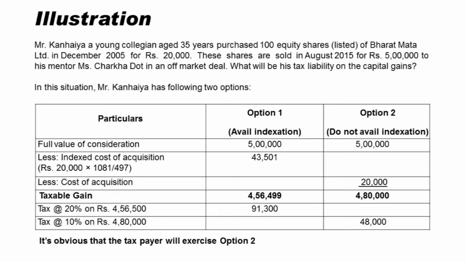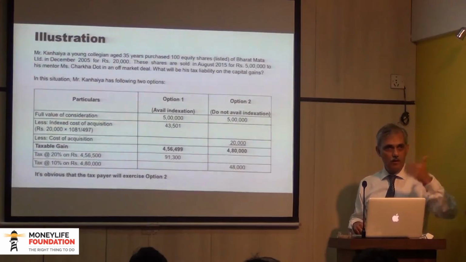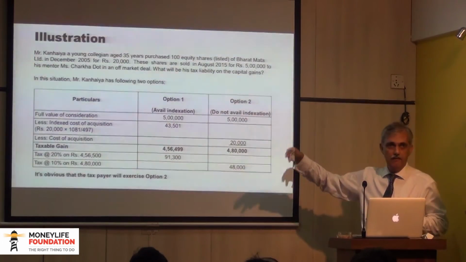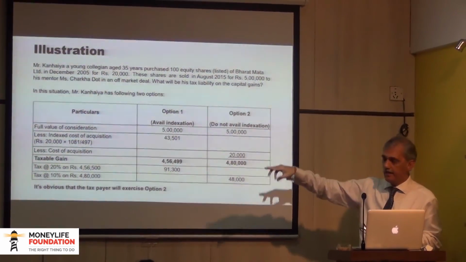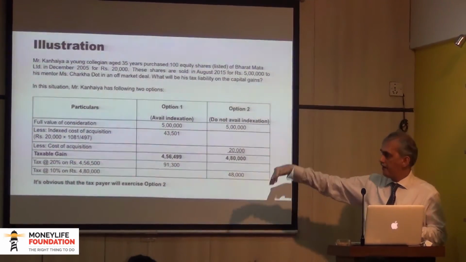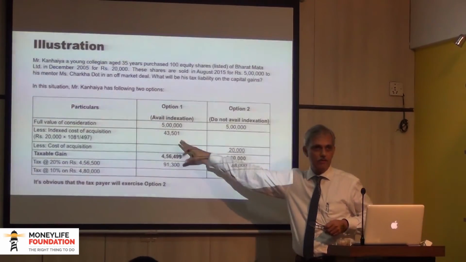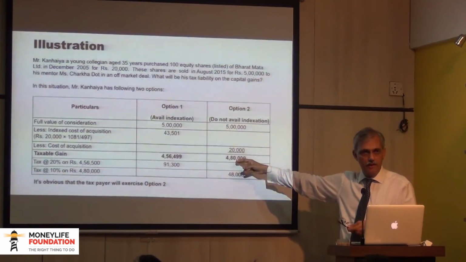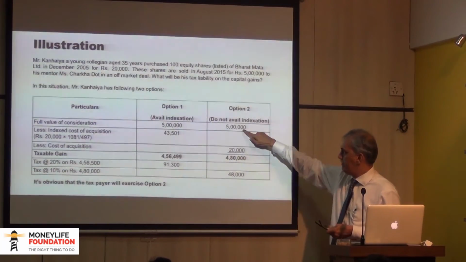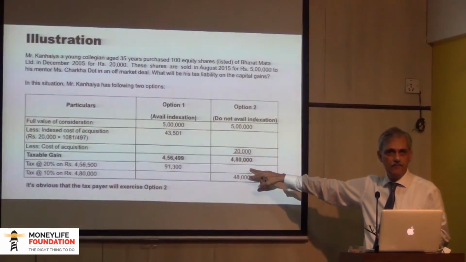Index cost of acquisition: his original cost is 20,000, bought in the year 2005. For financial year 2005-6, the index was 497. For the financial year 2015-16, 1081. So 20,000 multiplied by 1081 divided by 497 gives you 43,000 and odd. If you do not index, the cost remains at 20,000. So without indexation, 5 lakhs minus 20,000 is 4 lakh 80,000.